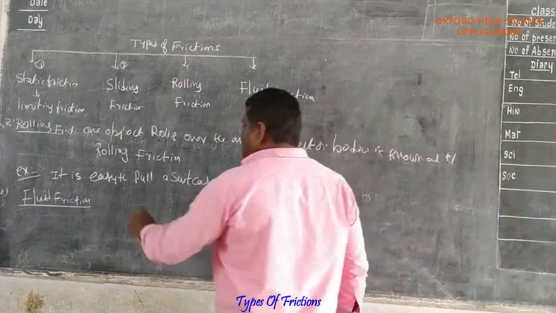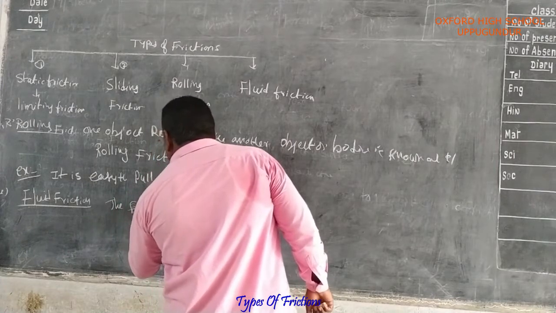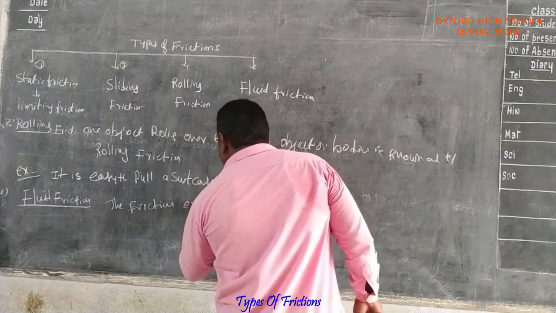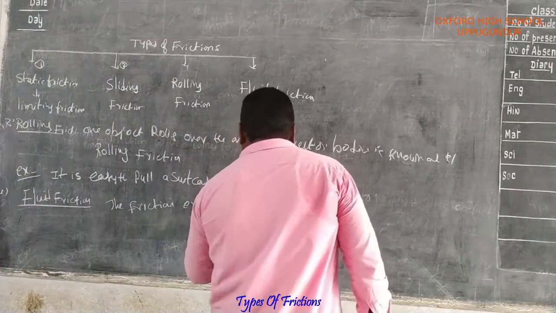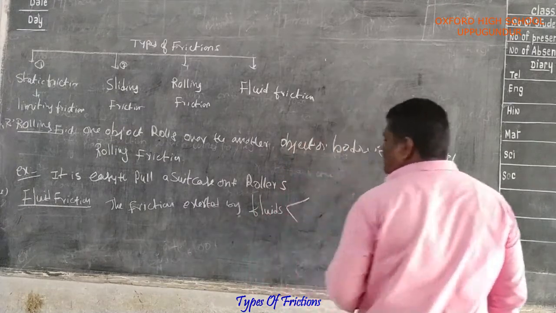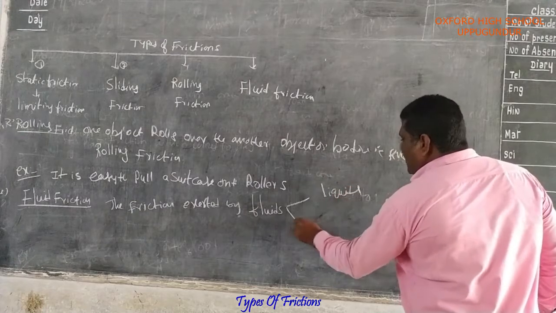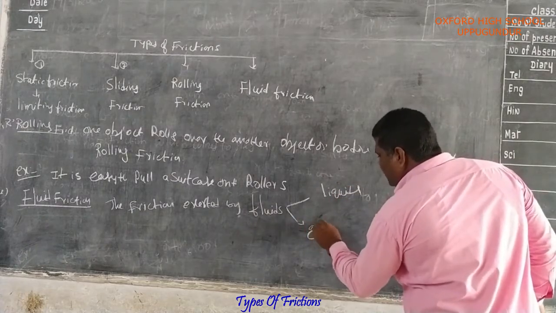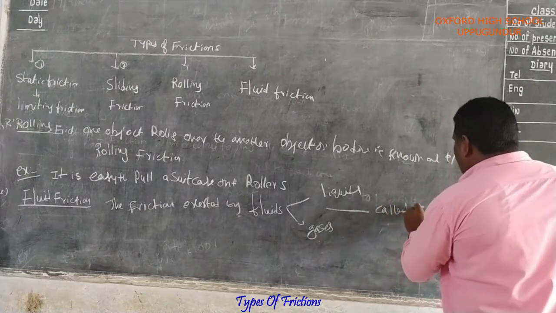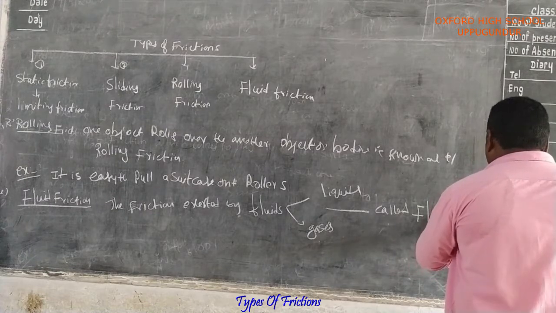The friction exerted by fluids. Fluids means liquids and gases. It is called fluid friction.